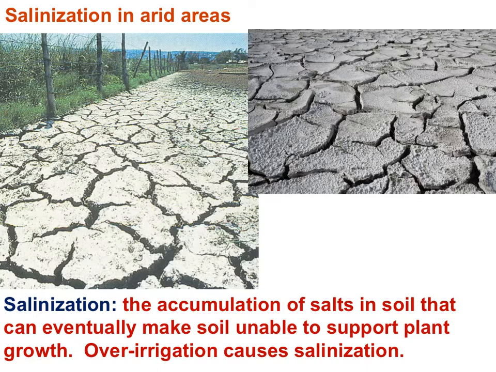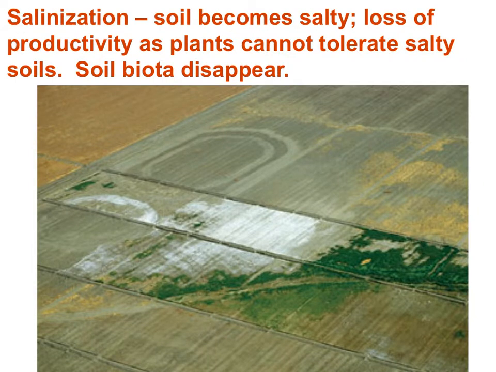When fresh water is spread onto a farm field, it contains trace amounts of salt. As water evaporates, the salts are left behind. As the process of irrigation is repeated year in and year out, more and more salts accumulate. Salinization results from irrigation. Salinization results in a loss of productivity as plants cannot tolerate salty soils. Soil biota disappear. The soil becomes less fertile.